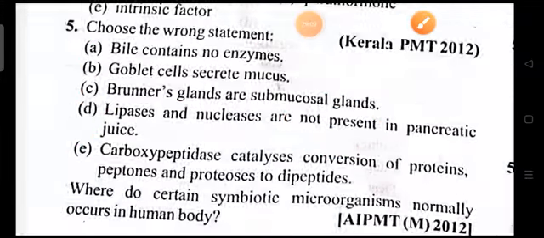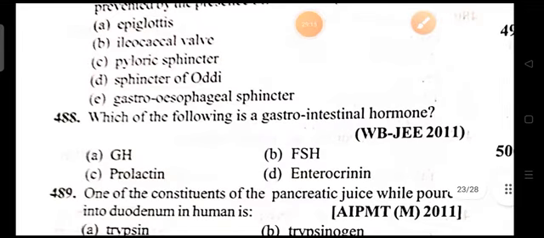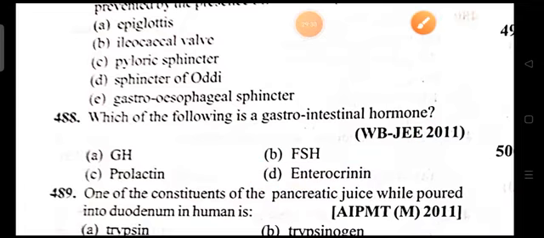Next, coming on to 488: which of the following is a gastrointestinal hormone? Growth hormone, FSH, prolactin, enterocrinin. Enterocrinin is also called gastric inhibitory peptide. So enterocrinin is the answer for this question.